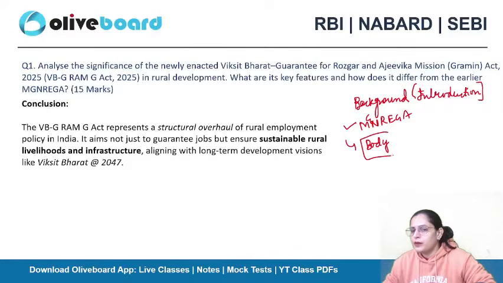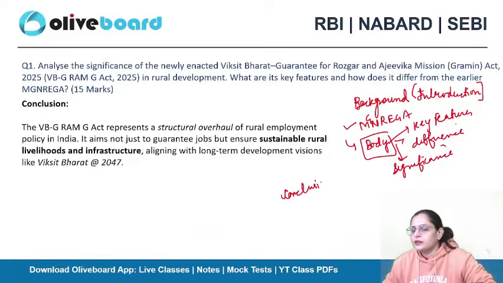In the body parts, firstly, we mention the key features of the scheme, right? After the key features, we mention its difference from MGNREGA. Then we mention its significance, why it is important, right? At the end, we need to write a conclusion.